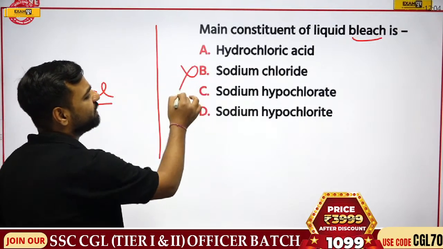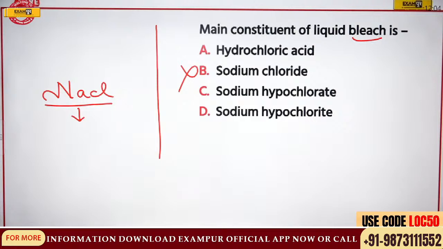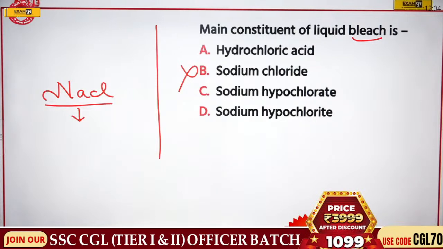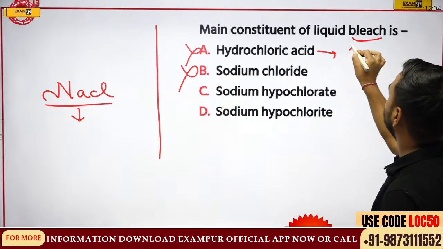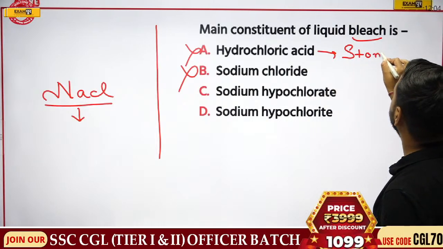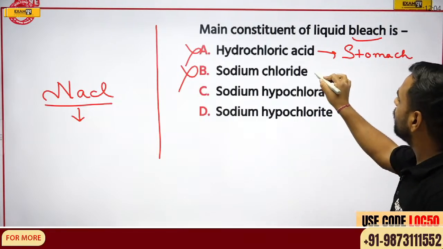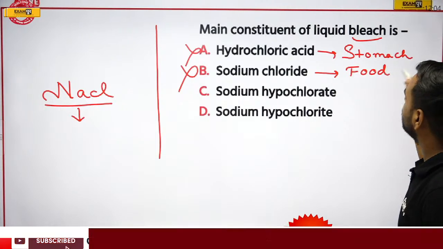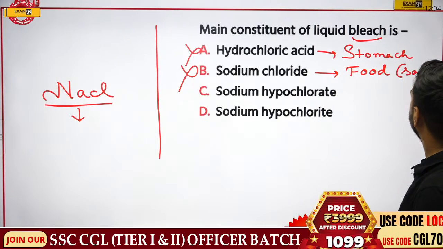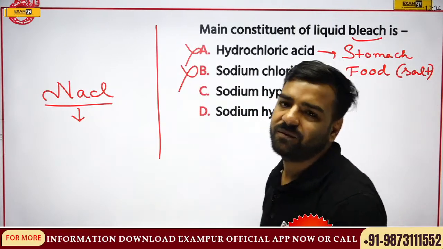As I already told you, option B is already eliminated. Now, what is the answer that is going to come? Tirupati is with A now, I guess. No, HCl is not the correct answer. Let me tell you about HCl. In biology, we know that HCl is actually present in our stomach, where we also have the pepsin enzyme. If I talk about sodium chloride, we are using it on food as table salt, right? So it is actually salt. Now, if I go with the C and D options.